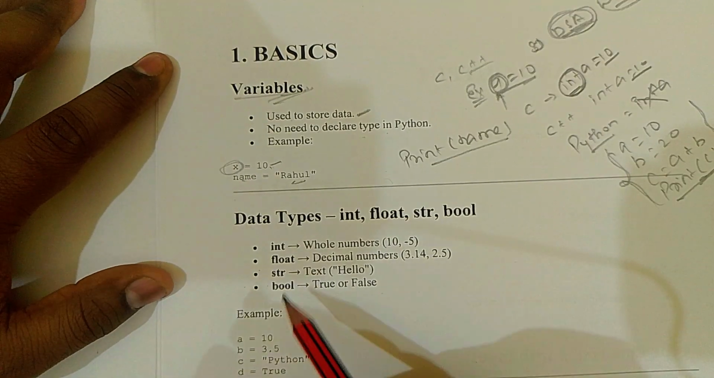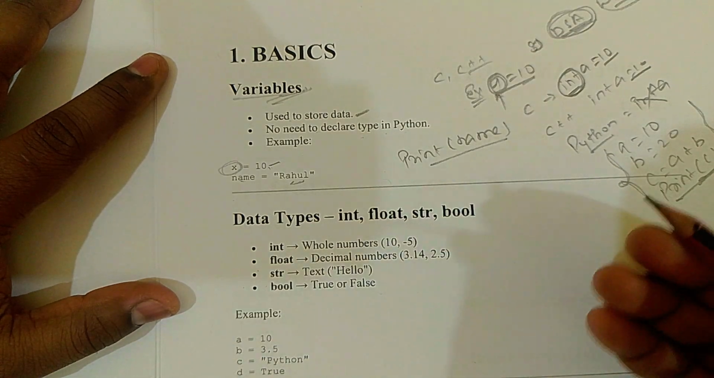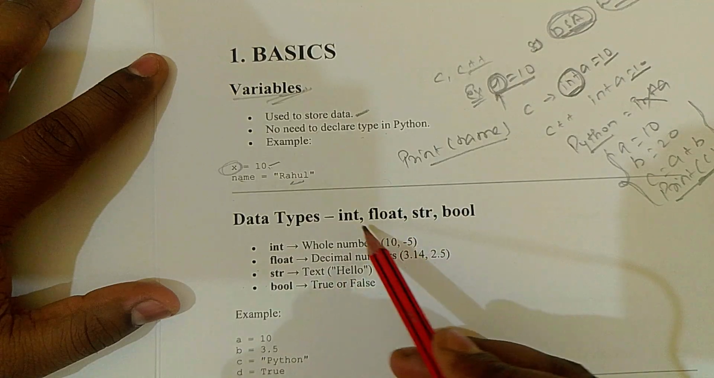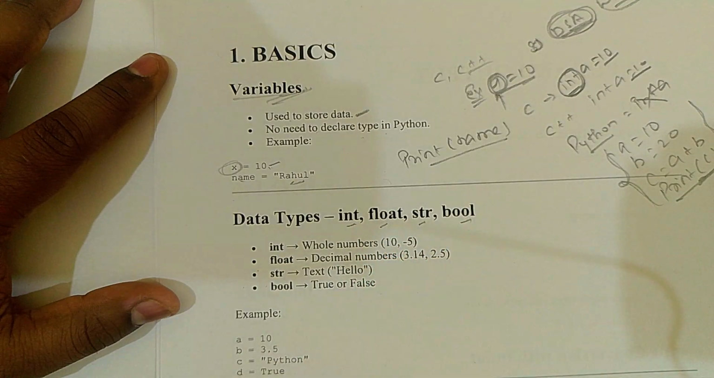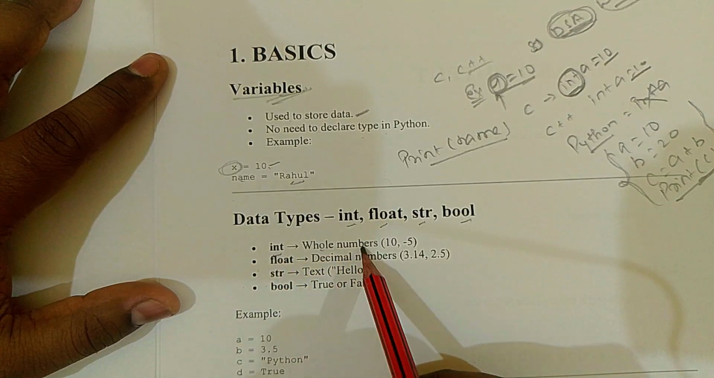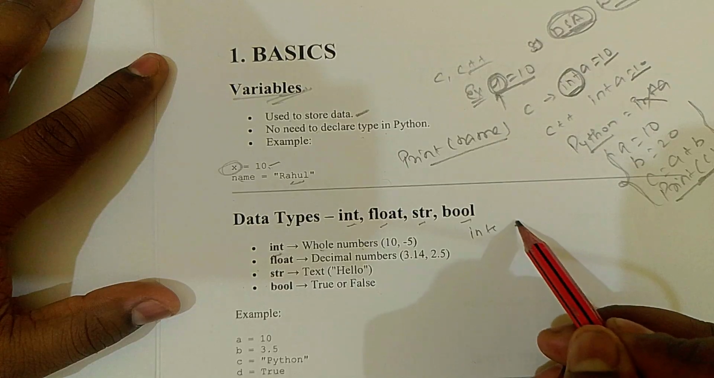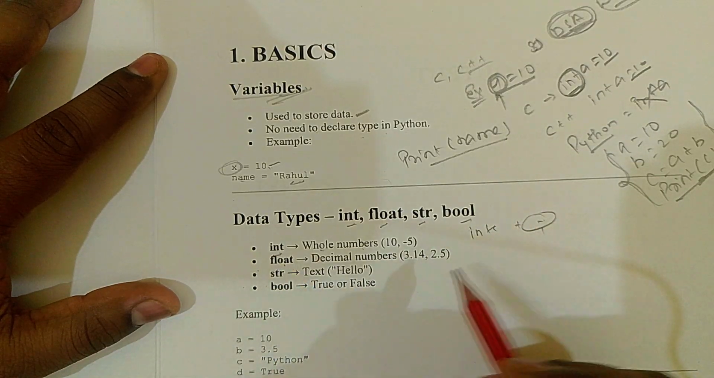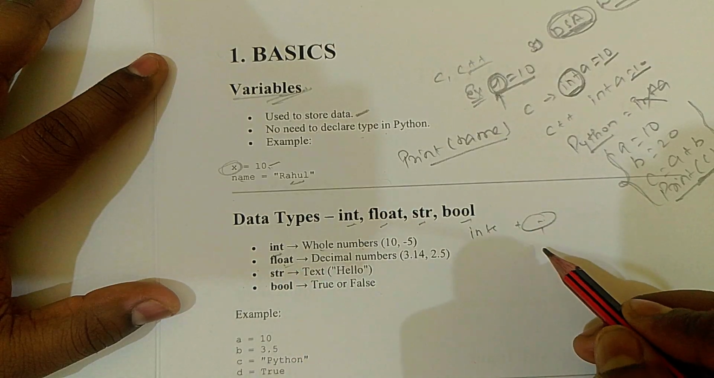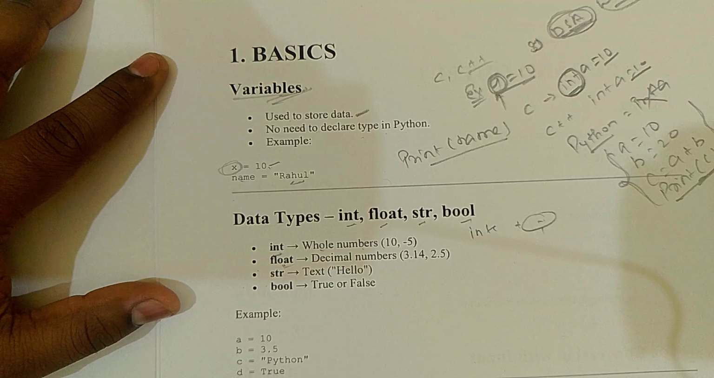Okay, now let's move to data types. There are mainly 3 or 4 data types that are important in Python, and those are int, float, string and bool. Int means a whole number, an integer, positive or negative, and 0 is also considered. Float means decimal numbers. You have also learned about float in C and C++.